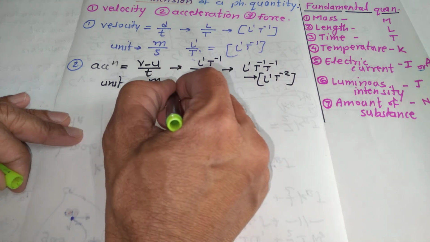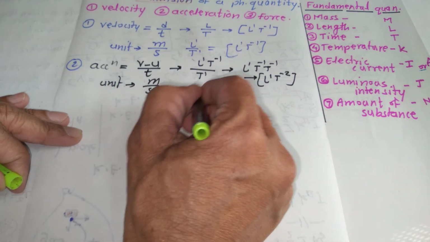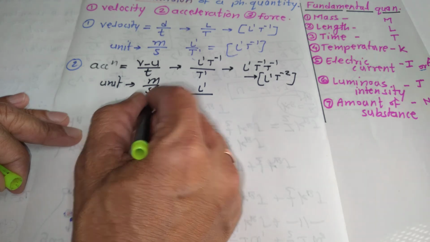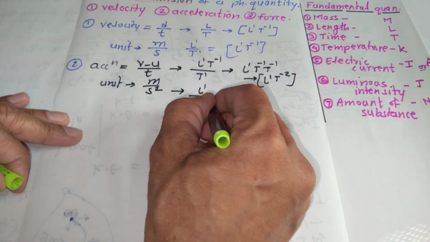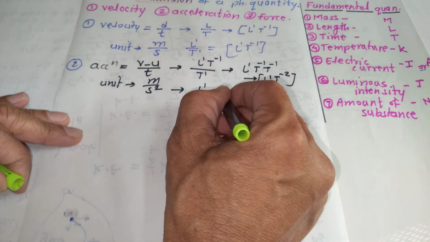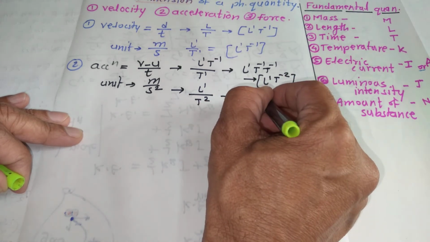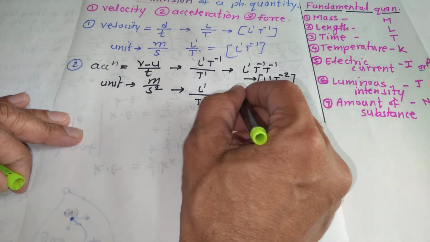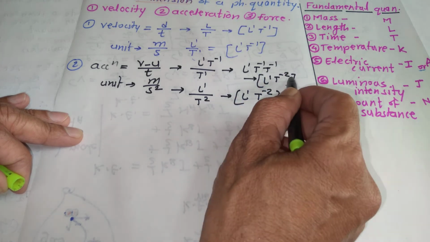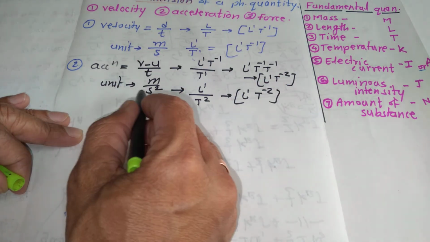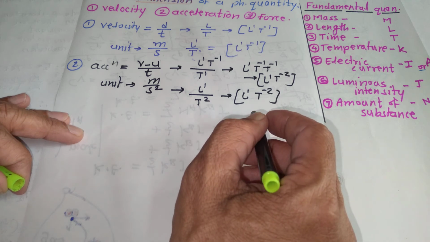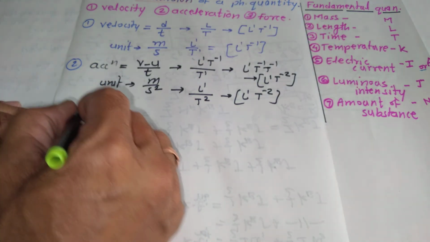If you don't know the formula, you can use the unit as well. Meter per second square. Meter means L raised to 1. Upon second square means time, T raised to 2. This L raised to 1 can be written as it is, and T raised to 2 can be shifted to the numerator as T raised to minus 2. So this is how the dimension can be written, not simply with the help of formula, but with the help of unit as well. Now let's discuss force.